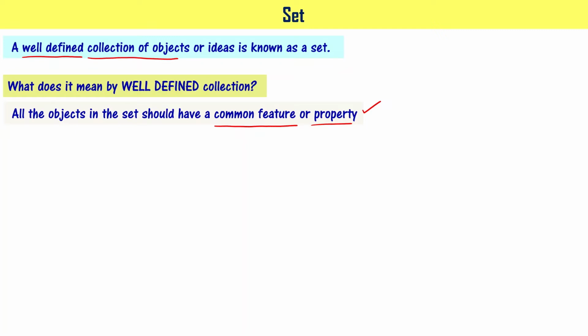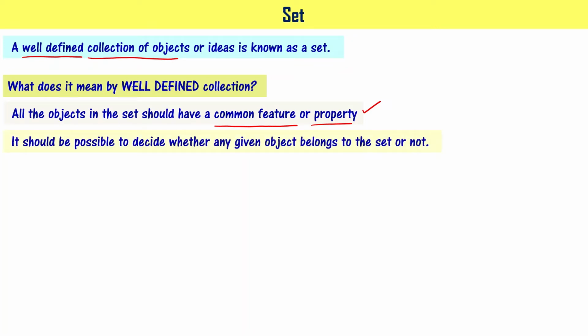Prior to that, there is another rule that says it should be possible for us to decide whether any given object belongs to the set or not. These are the two rules. First, all the objects in the set should have a common feature or property. And the second rule is, we should be in a position to decide whether any given object belongs to the set or not. If something matches both the requirements, then we can call that a well-defined collection. If it is a well-defined collection, then that collection can be a set, right?